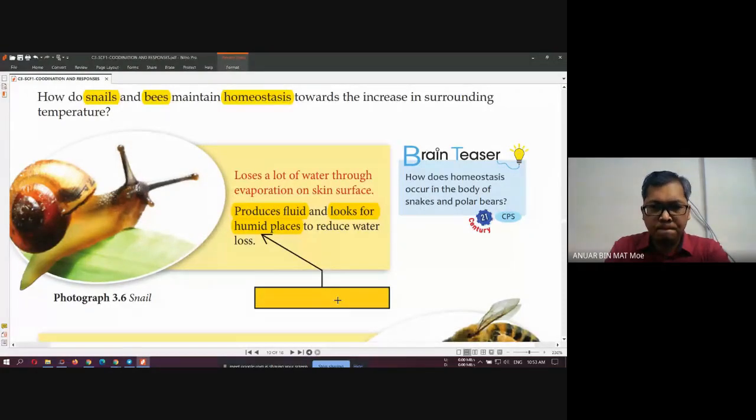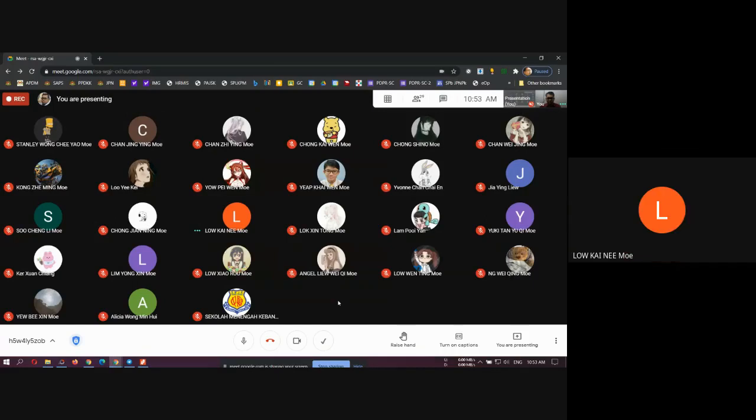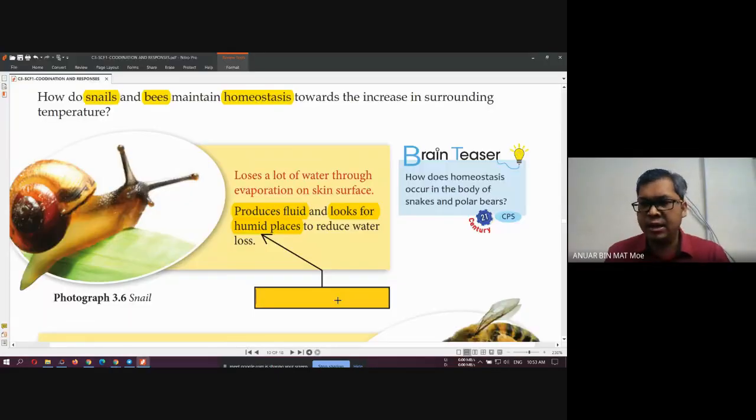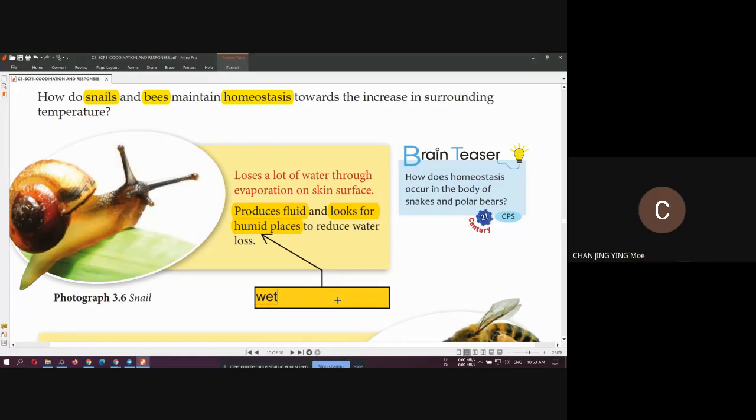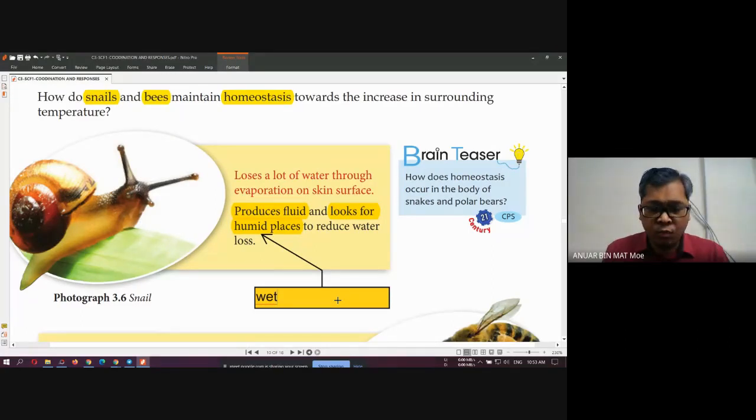What is the condition of the place that is humid? Anybody? Humid. Yes, wet. Very good, Kaini. You can say it is a wet place, because it has a lot of water. Or you can write moist place. Wet and moist place.